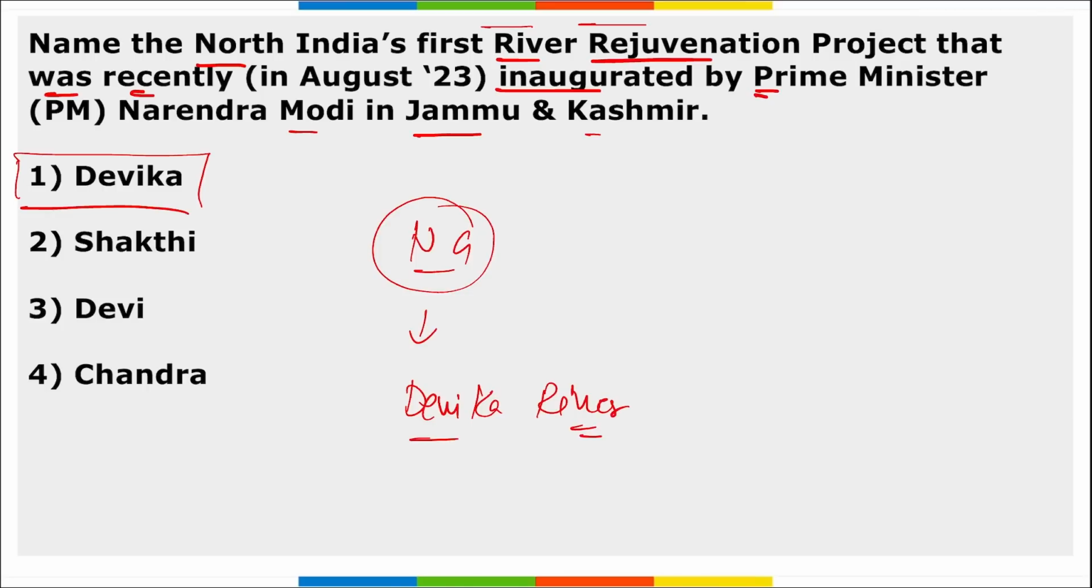Correct? And this Devika river, where is it? It is in Udhampur, Jammu and Kashmir. So remember this project name Devika, that is North India's first river rejuvenation project that was recently inaugurated by Prime Minister Narendra Modi.